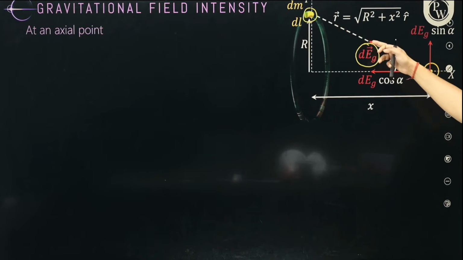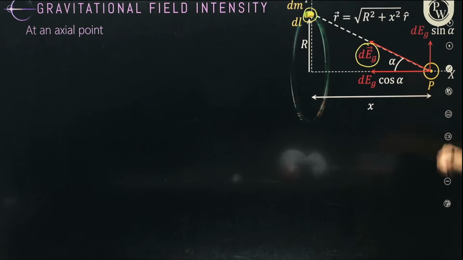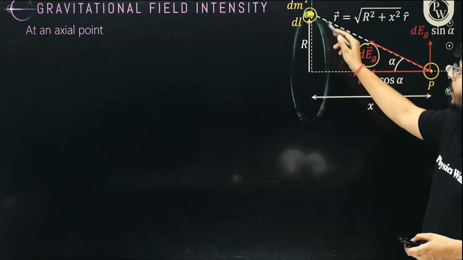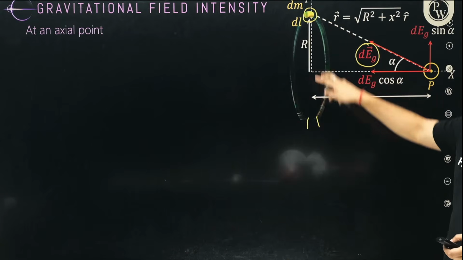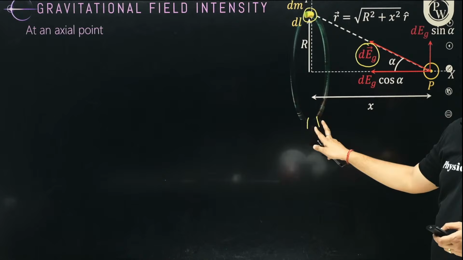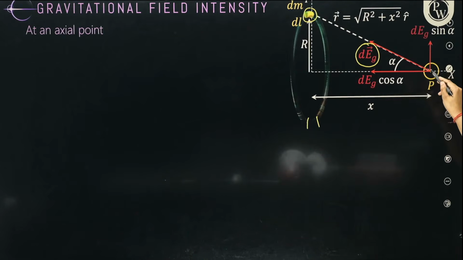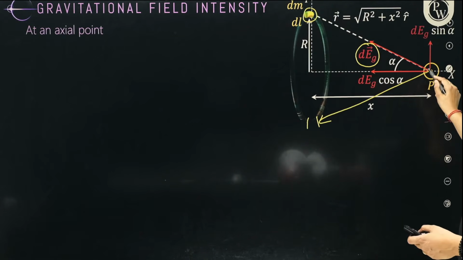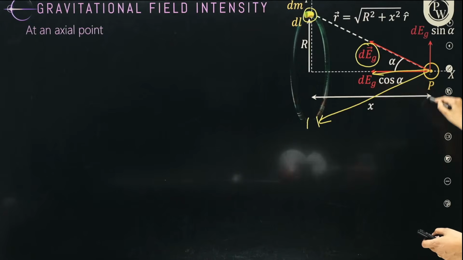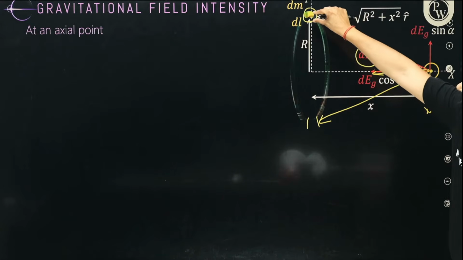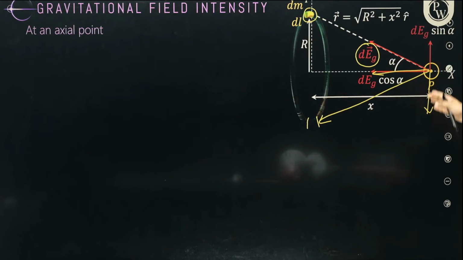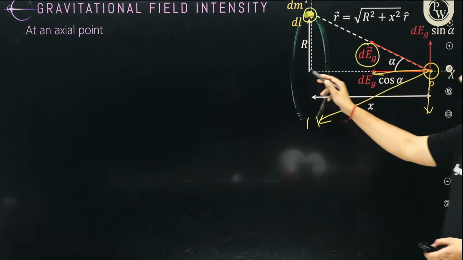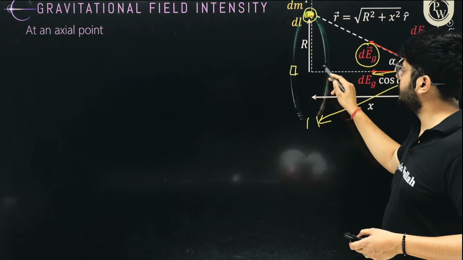So we can say that this intensity can have two components. Now, just opposite to this mass, we can take another mass of the same dm and the same length dl. It will again pull in this direction, and it will have two components, one over here and another over here. You see that against this we have another mass, and the vertical components of intensities cancel out and the horizontal components add up.